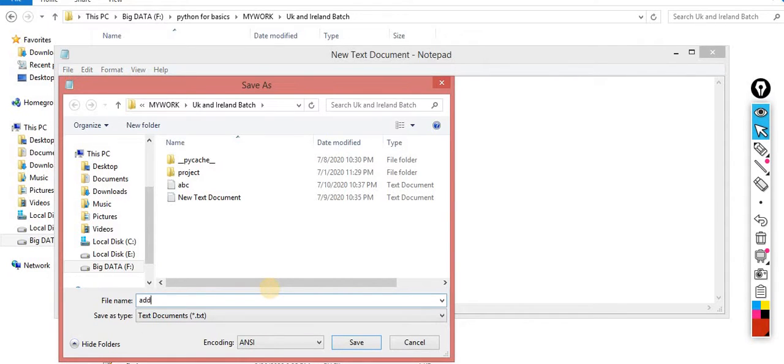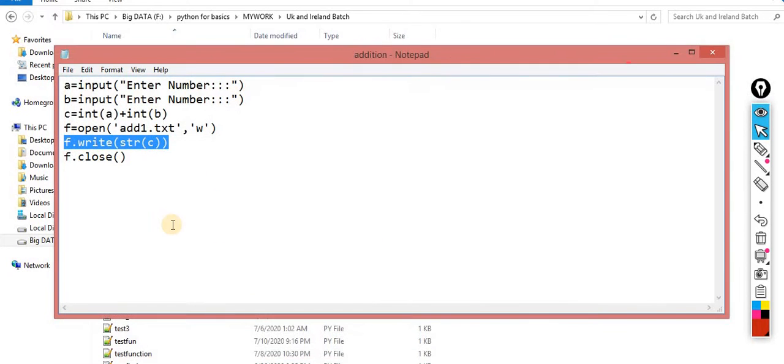Okay, so addition.py. The name of this program is this one. Now understand the scenario. This is my script. This script is basically used to add two numbers, and this one is my file where the final output would be written out. So I cannot use the same name. That is not a good approach.